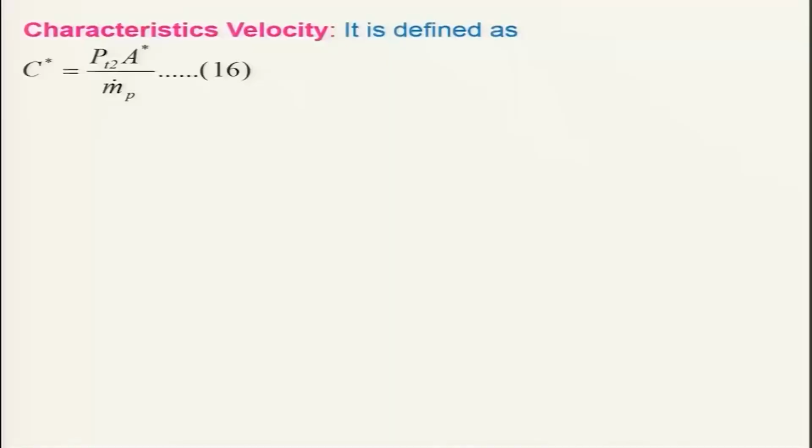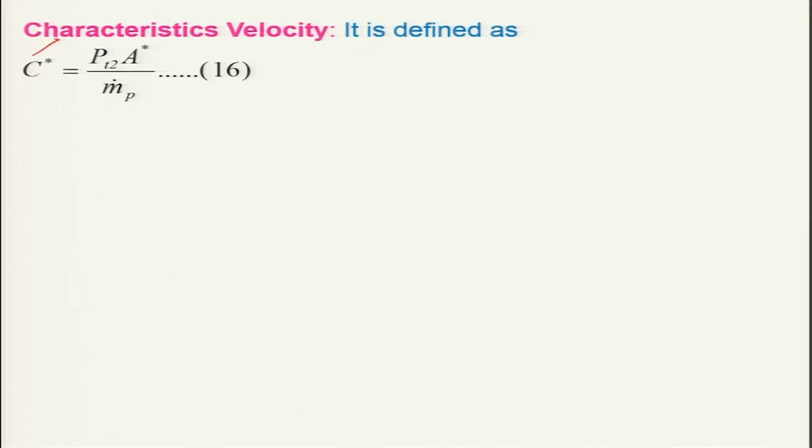So today we will be looking at another very important parameter that we have already defined, and that is the characteristic velocity. It is defined as the ratio of PT2 times A star divided by the mass flow rate of propellant, and this characteristic velocity is denoted by C star.